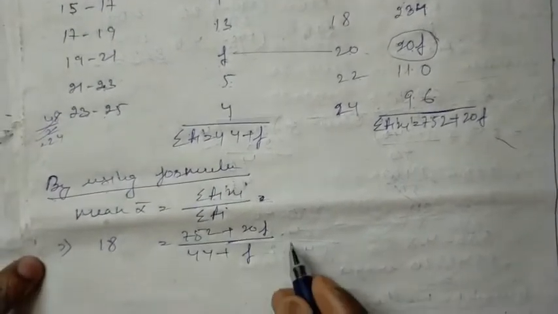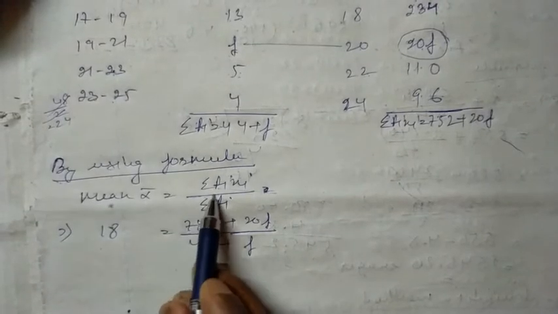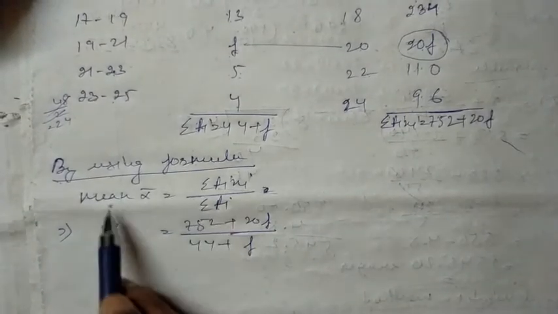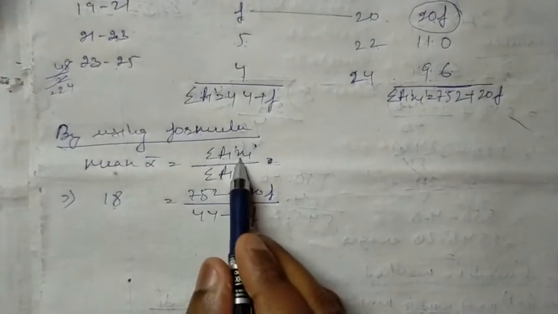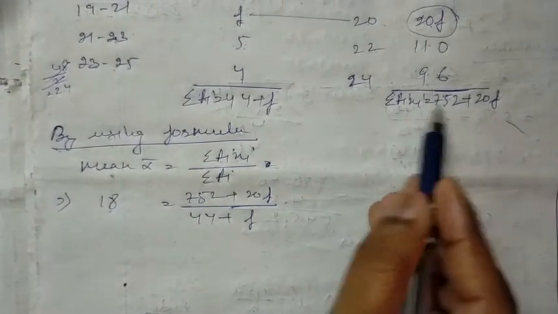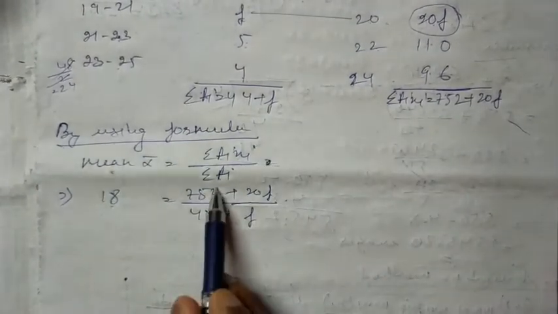Okay, by using the formula of the direct method, the mean value 18 is given in the question, and fi xi is this one, and fi is 44 plus f, this one.